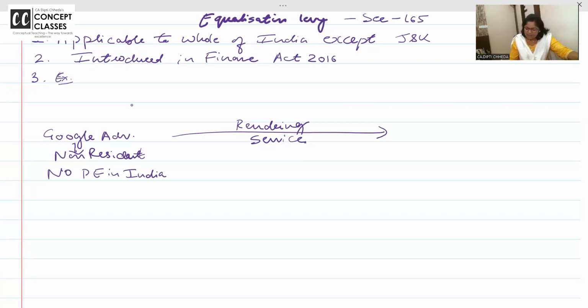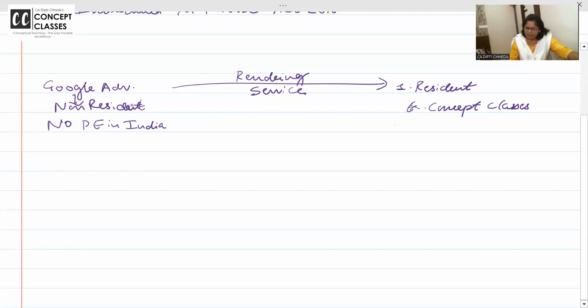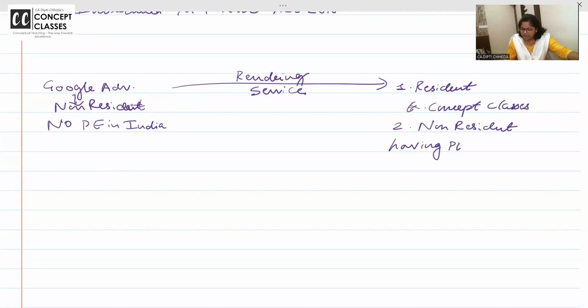Google is rendering service to whom? Either to a resident, who is very well resident and taxable. Let us take our example as concept classes. Or Google is giving service to a non-resident. Google himself is a non-resident and he is giving service to a non-resident having PE in India. PE in India is as good as resident on behalf of the non-resident.